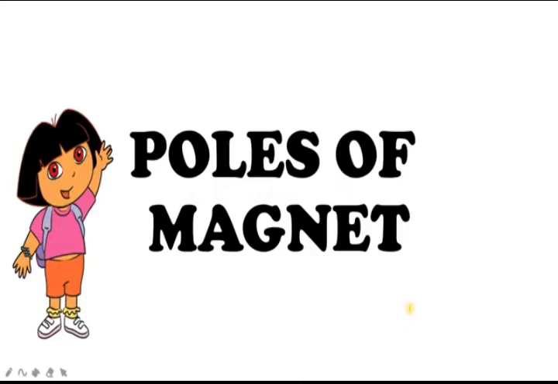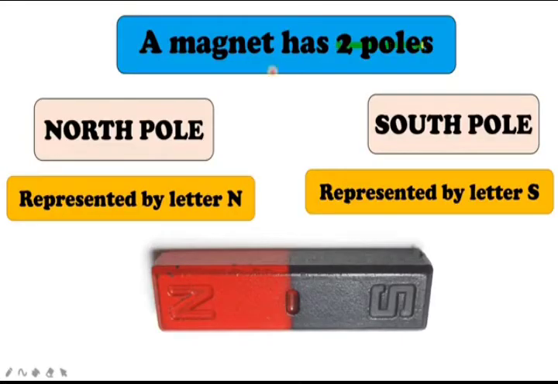Now you will study the poles of a magnet in detail. Okay. A magnet has two poles. The one is the north pole and the other is the south pole. A north pole is represented by the capital letter N. You can see in the bar magnet it is the north pole. Okay, and the south pole is represented by S. Okay, you can see that on the other side.